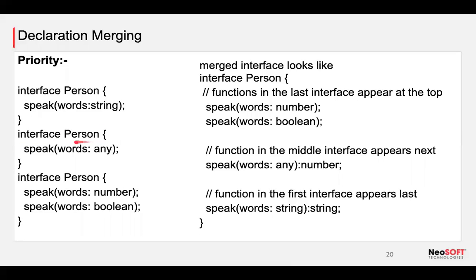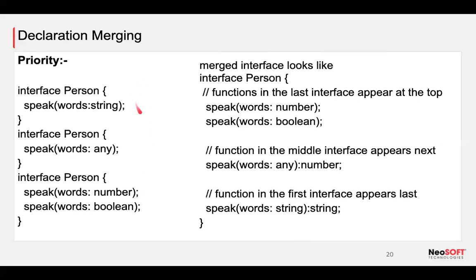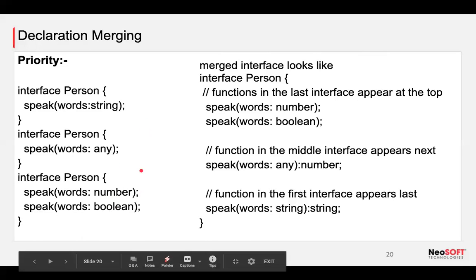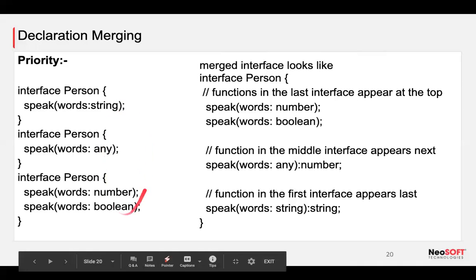Interface person, word of any. Then I have an interface with word number and word boolean. How does it work if these are merged interfaces? How does the priority work? As you know, the functions have the same name.